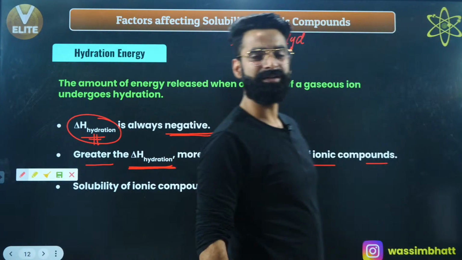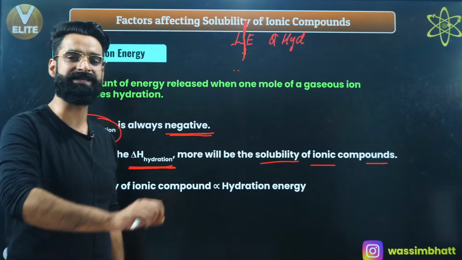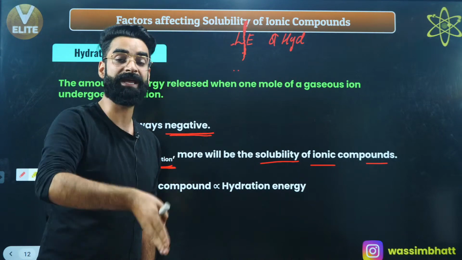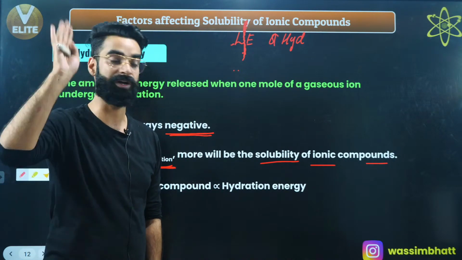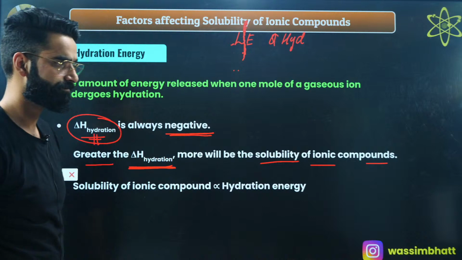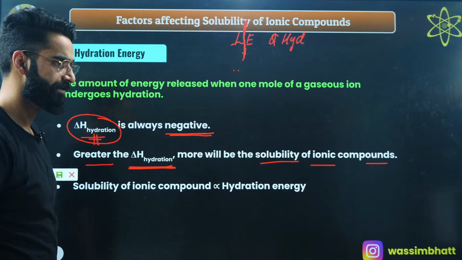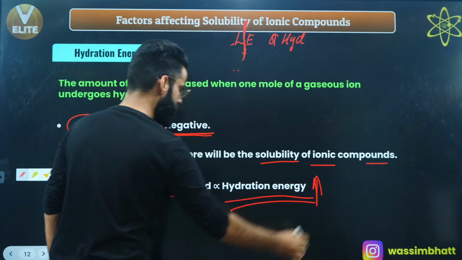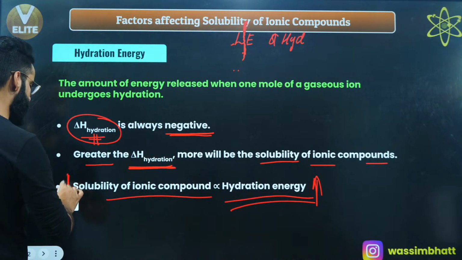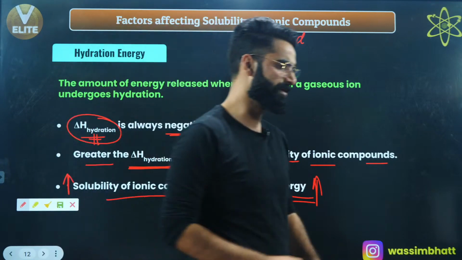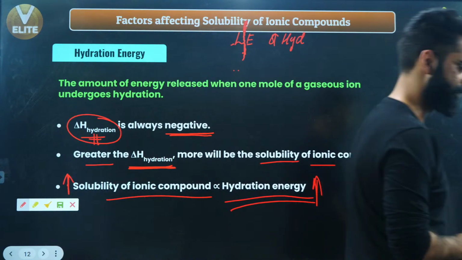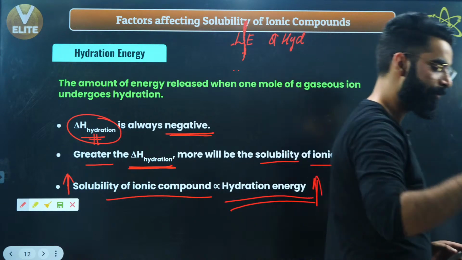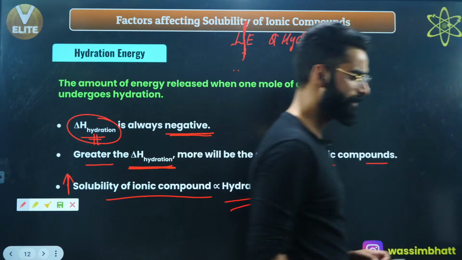So remember, greater the hydration of the ionic compound, more is the energy released, and that energy is used to break ionic compounds into their ions. That's how solubility of the ionic compound is more. So remember, solubility of an ionic compound is directly proportional to hydration energy. More the hydration energy, more is going to be the solubility of the ionic compound in a particular solvent. Is it clear to everyone? Should I move on?